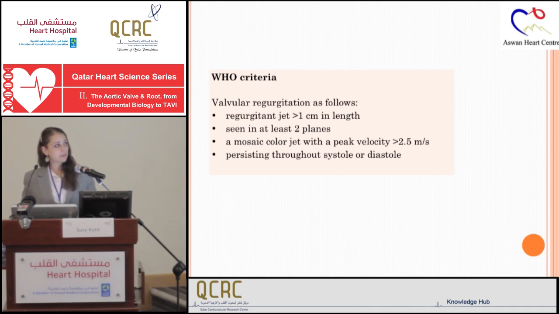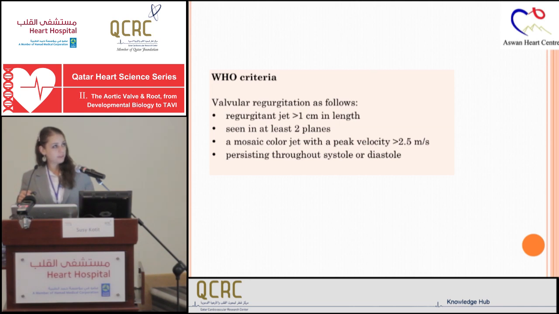We have compared our criteria with the WHO criteria, and if we take a fast look, the biggest difference between our criteria and theirs is that the WHO only looks at regurgitation. It doesn't look at any stenotic lesions, and it totally ignores any trivial affection of the rheumatic valves.